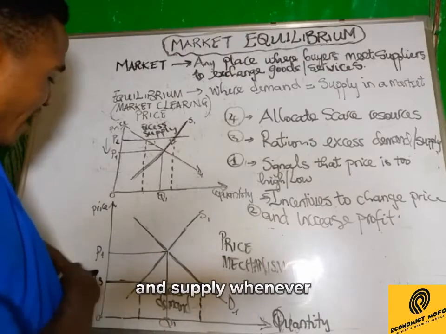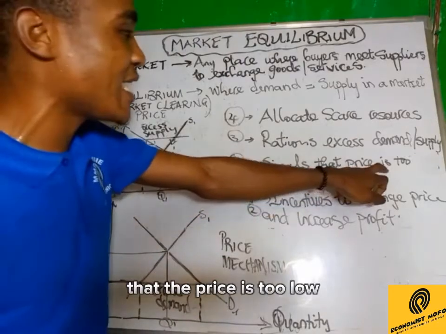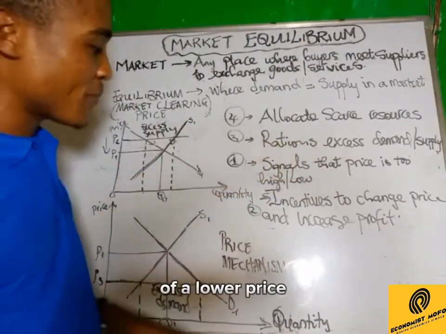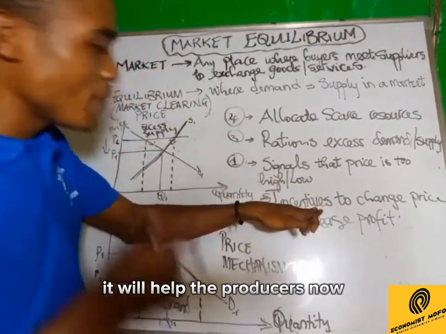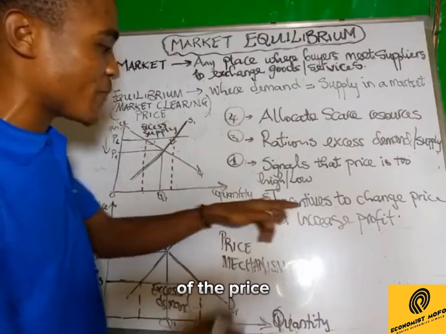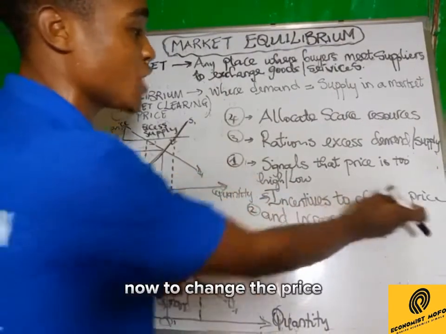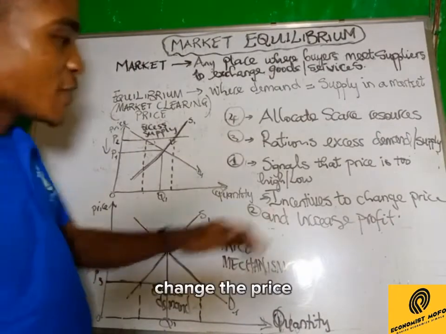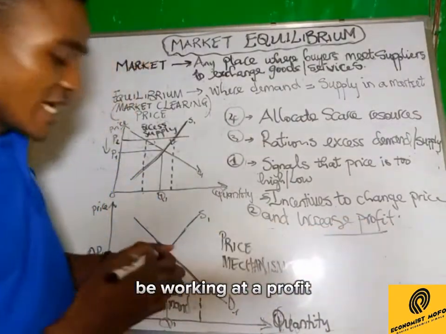Demand will be greater than supply whenever prices are too low. So there will be a signal that the price is too low, and this will help the producers to change the price, to increase the price back to the equilibrium, so that they can be working at a profit.